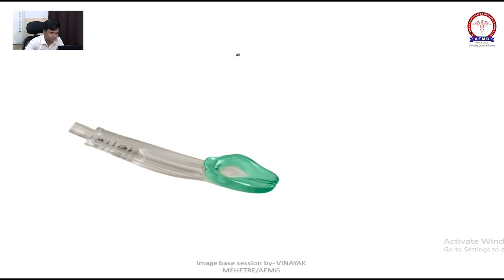I-gel tube, not eye pill. I-gel tube. Now see, it does not have a cuff, right? Here you cannot see a cuff. So how does it work? Since we have given the name gel, it has a special polymeric gel, polymer, or you can call it gel.